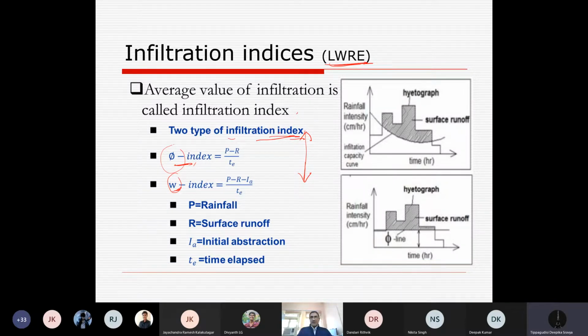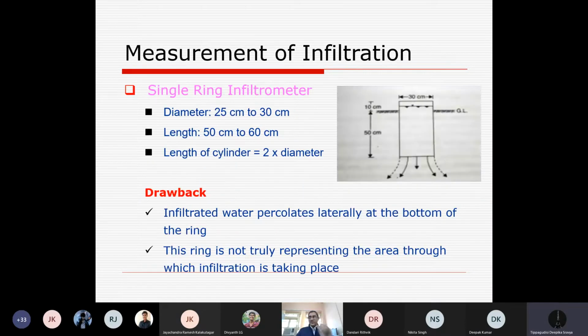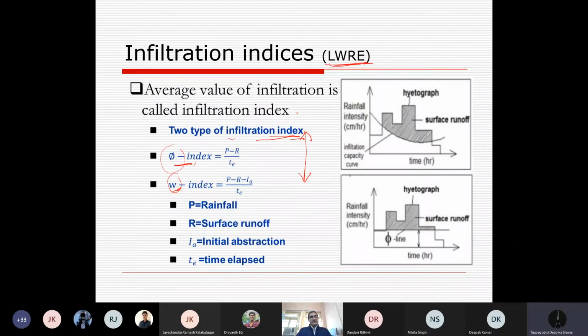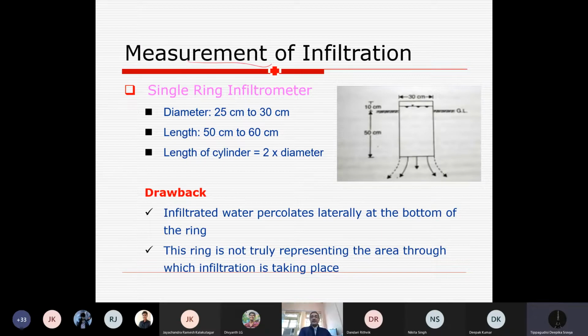Now in irrigation, this is an estimation method. There are two approaches to find out infiltration characteristics of a soil in a particular area. Either we measure it or we estimate it. So the first approach is to measure it. Measurement of infiltration is simply done by using a single ring or simple ring.